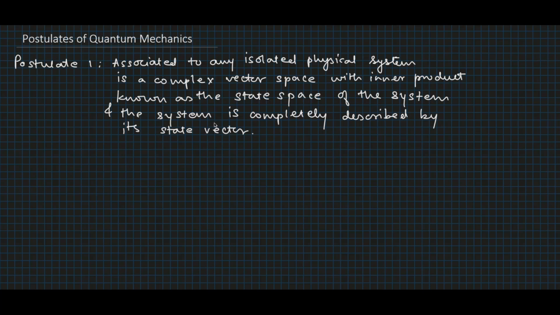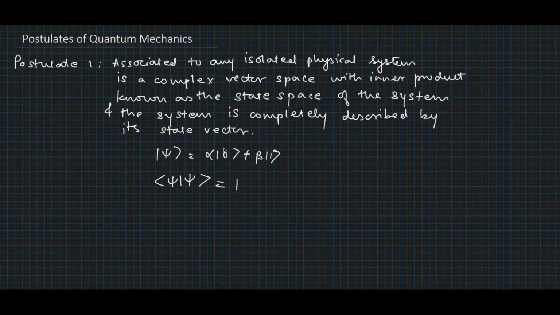The simplest quantum mechanical system which we will be most concerned with is the qubit, which has a 2D state space represented by a state vector psi, which is equal to alpha|0> plus beta|1>, where |0> and |1> form an orthonormal basis of that state space. Here, psi is normalized given by the condition that the inner product <psi|psi> is equal to 1. So the first postulate defined the physical system with the state space and state vector.